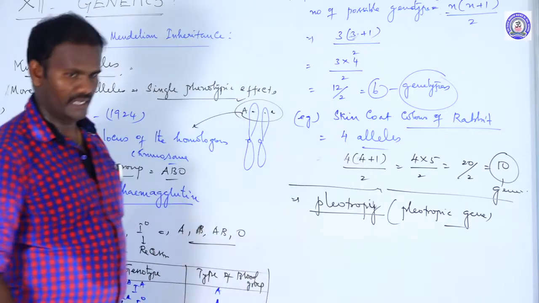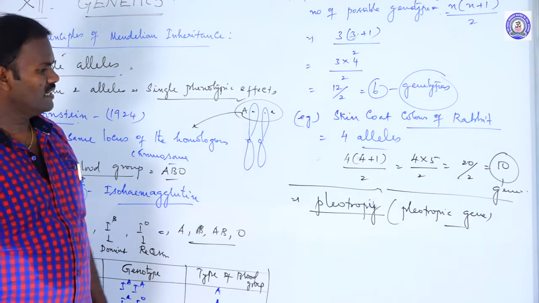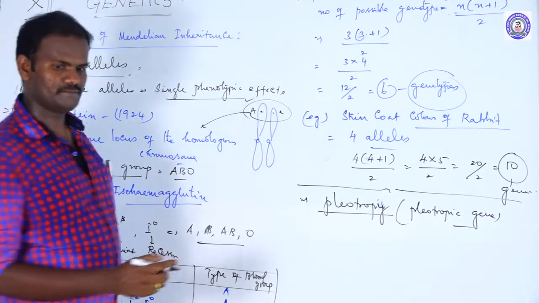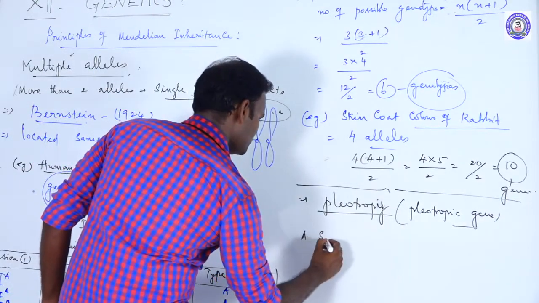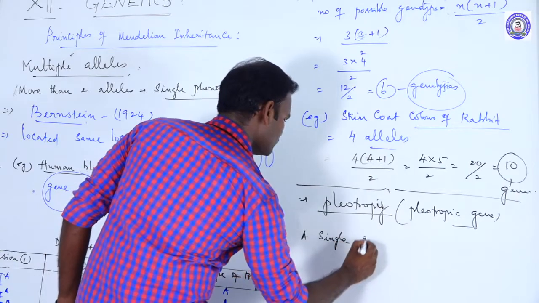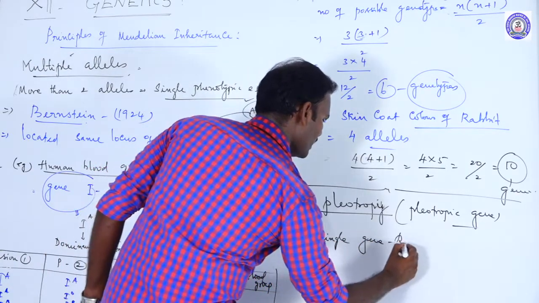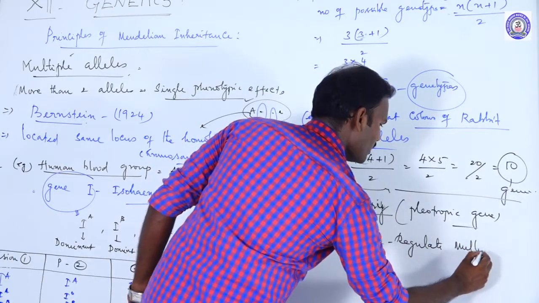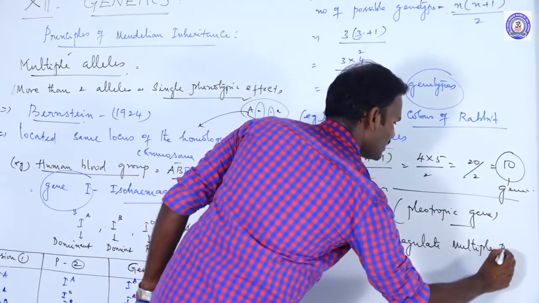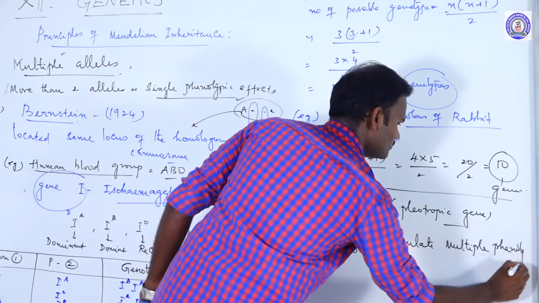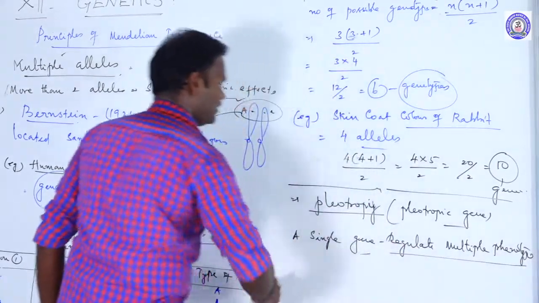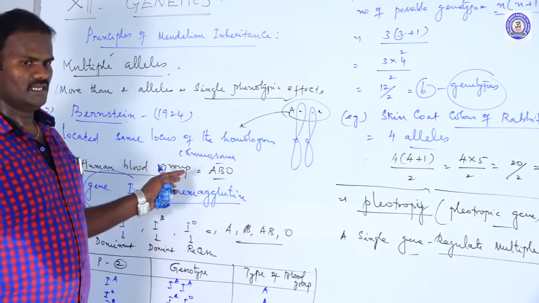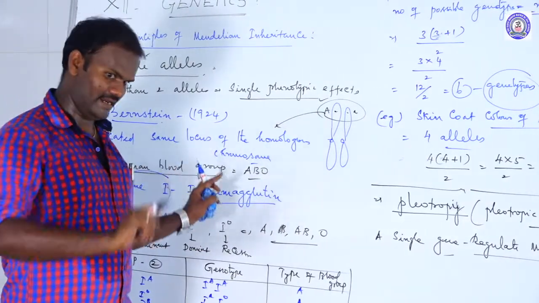What exactly do we mean by pleiotropism? A single gene can regulate, that is, control, multiple phenotypes. These are called pleiotropies. In multiple alleles, more than two genes control a single character.